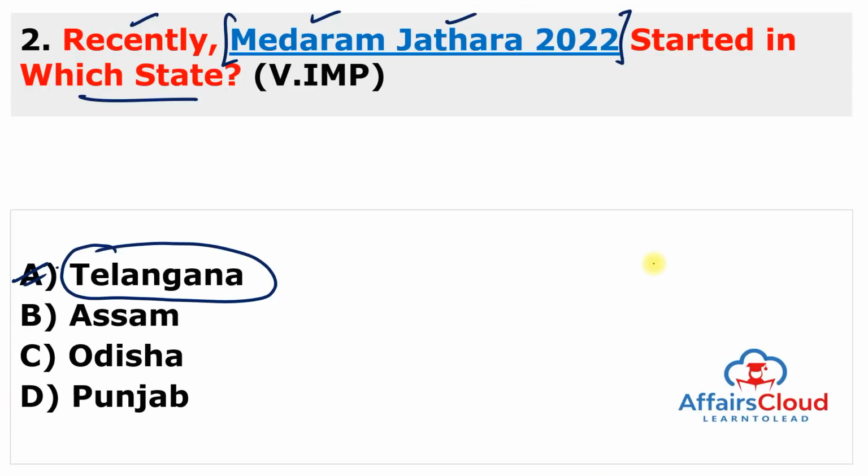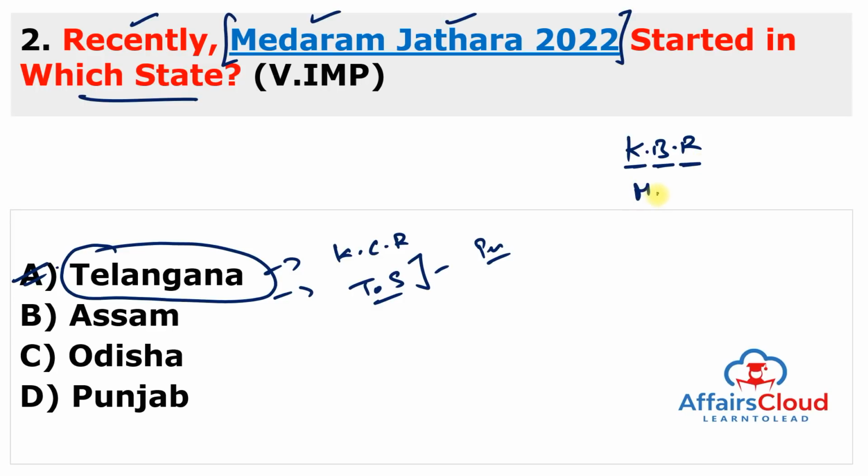So remember, this is the festival of the Telangana state, and the Chief Minister of Telangana is K. Chandrasekhar Rao, and the Governor is Tamilisai Soundararajan, and she also has additional charge of the Puducherry Union Territory. And remember, very important national parks are there. KBR National Park, this is Kasu Brahmananda Reddy National Park, next is Mahavir Harina National Park, and Mrugavani National Park. These three are very, very important.